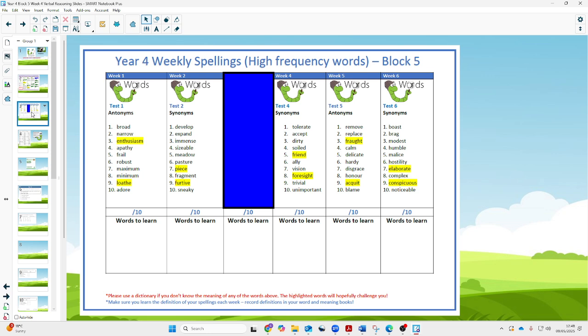And then number 9, we've got onerous. Onerous being something that's hard and difficult. And then the final word to write down is the word simple. That of course means easy and is the opposite of onerous. Onerous was also highlighted, so another word maybe to put into your word and meaning book to mean hard or difficult.